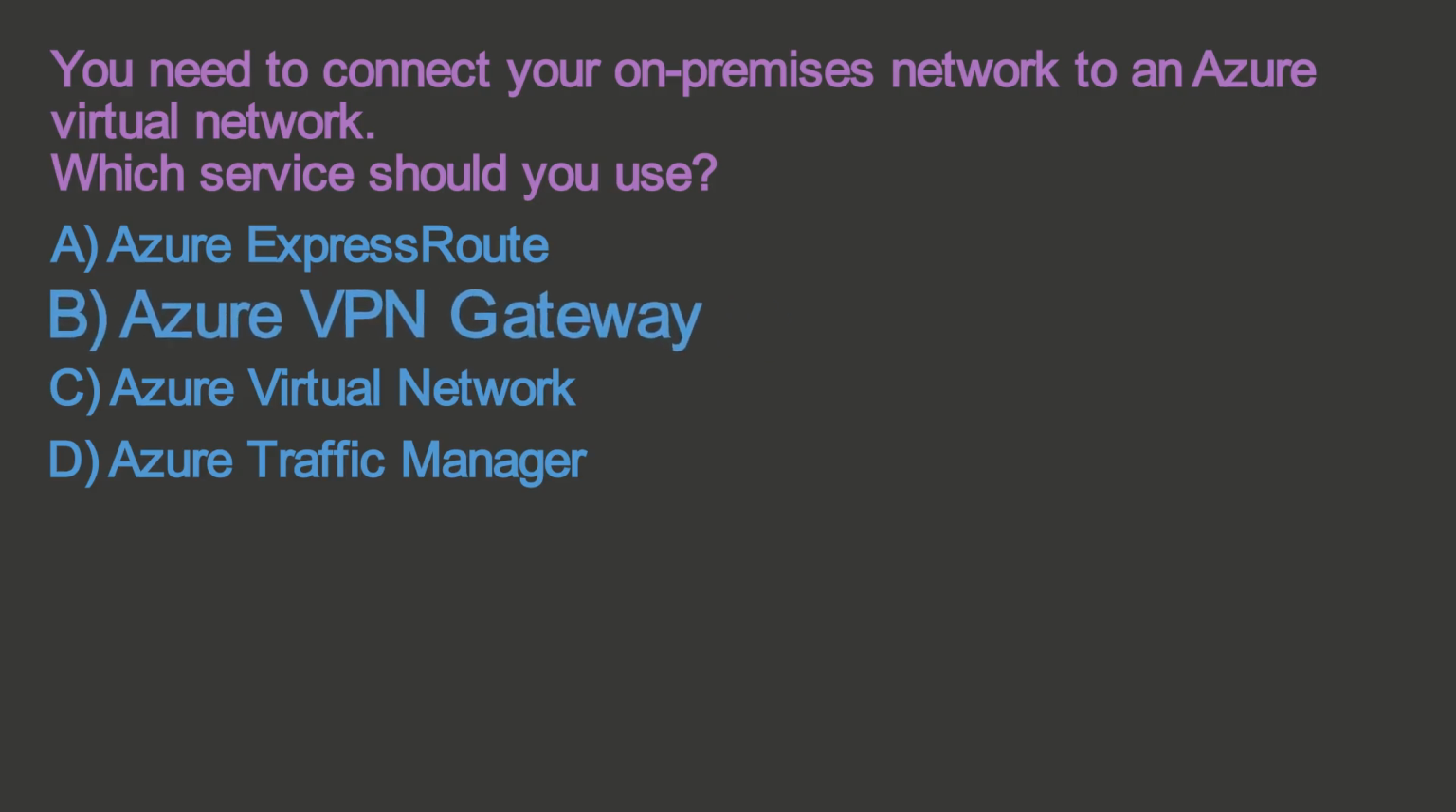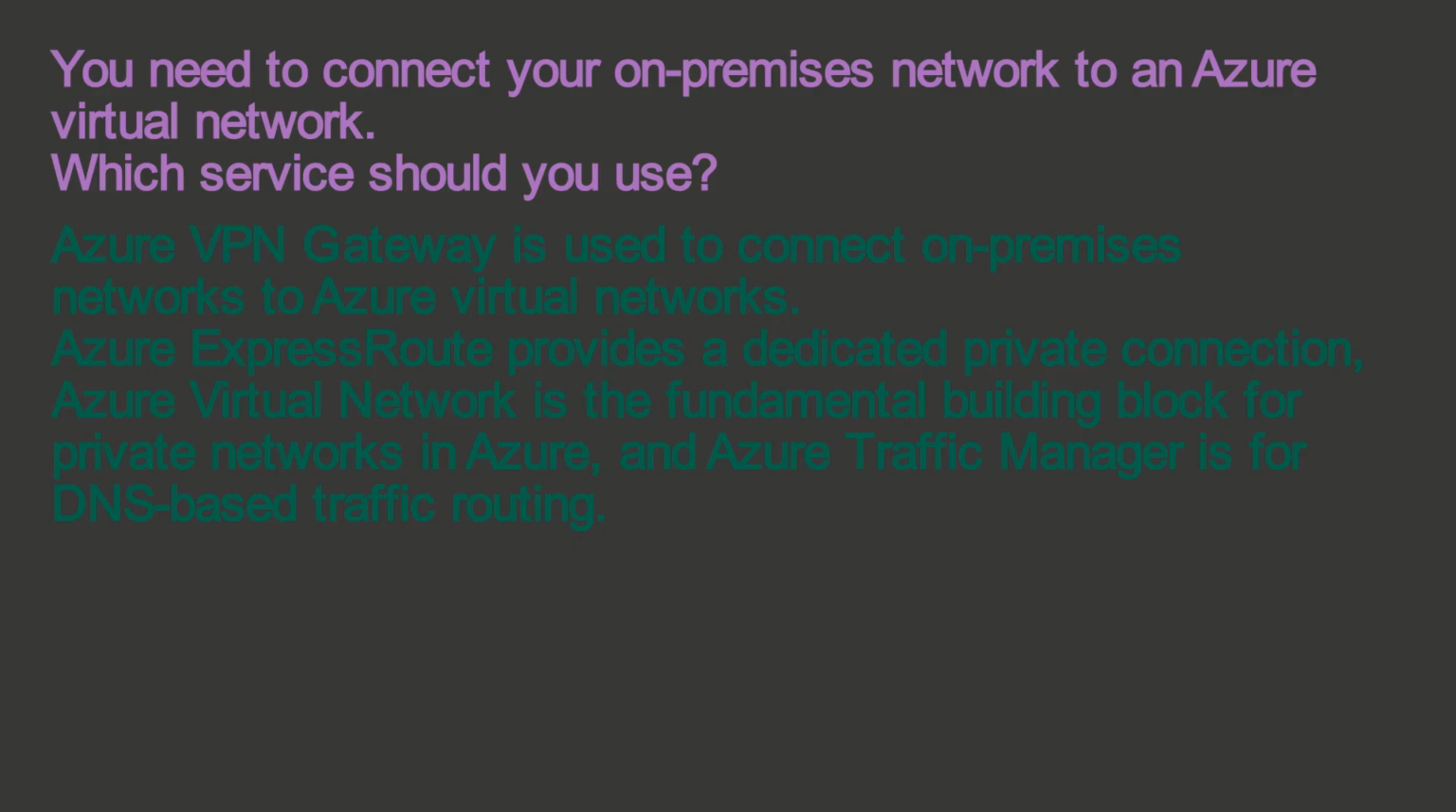The correct answer is B. Azure VPN Gateway. Azure VPN Gateway is used to connect on-premises networks to Azure Virtual Networks. Azure ExpressRoute provides a dedicated private connection. Azure Virtual Network is the fundamental building block for private networks in Azure, and Azure Traffic Manager is for DNS-based traffic routing.